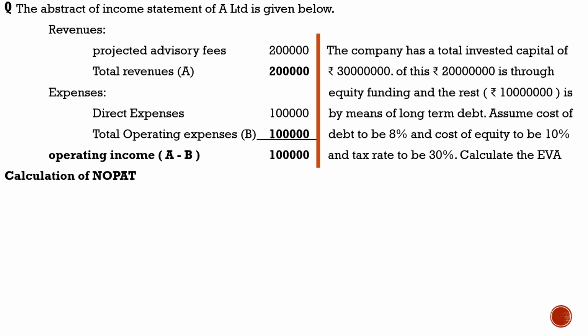So first of all, let us find NOPAT. NOPAT means net operating profit after tax. In the question, operating income is given, otherwise known as earnings before interest and tax, 1 lakh. And from that, tax has to be adjusted. Here in the question it is said that tax rate is 30%. So if you deduct tax, you will get 70,000.